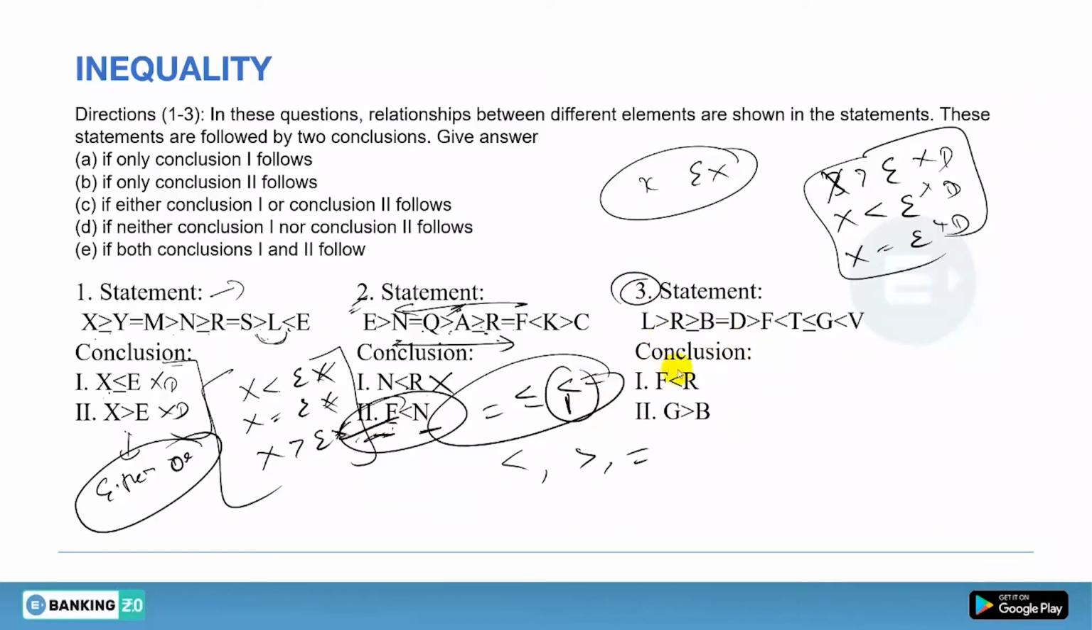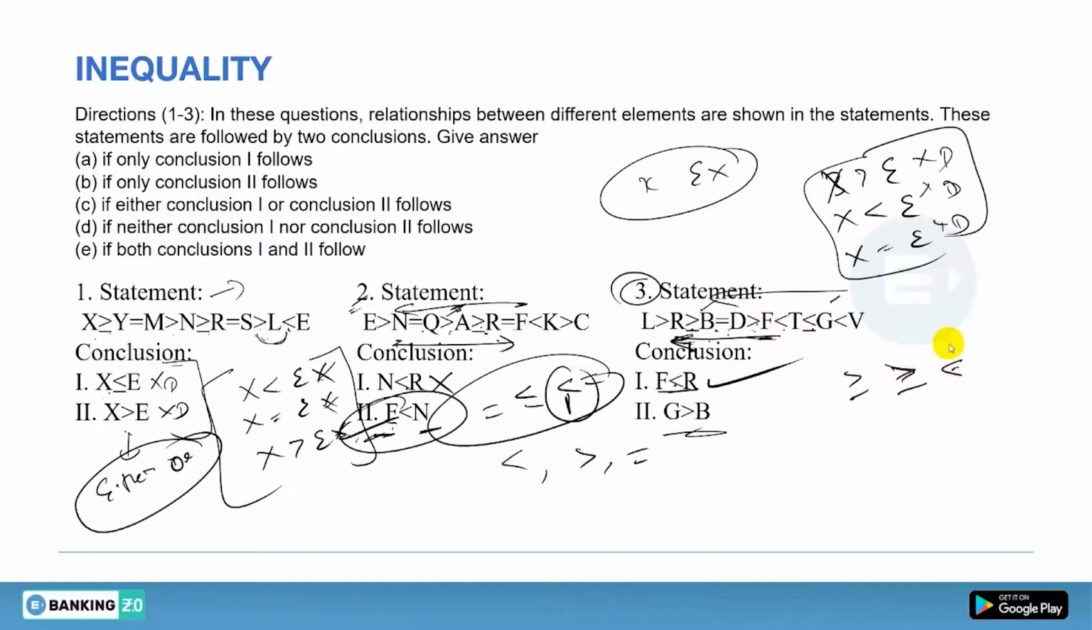Now question number 3. First is f to r. There you have f and there you have r. For f to r you are going in backward direction. So greater and greater equals to will become less and less than equals to, and equals to remains equals to. So final relation will be less than. So this will be the right one. Now g to b. There you have g and there you have b. So you have to go in backward direction. So this less will become greater than equals to, and this greater will become less.